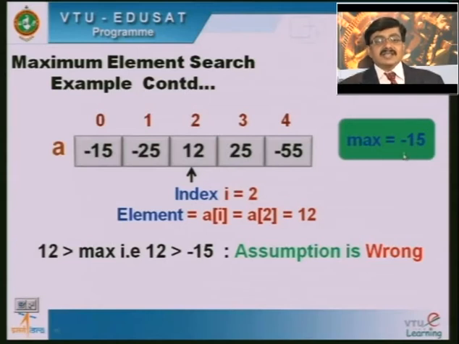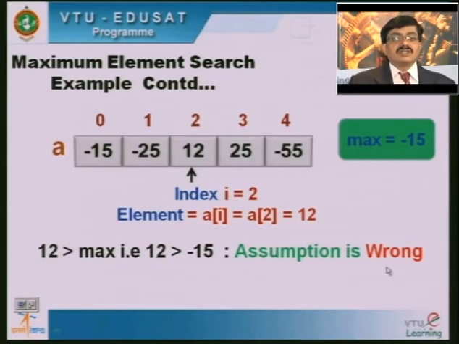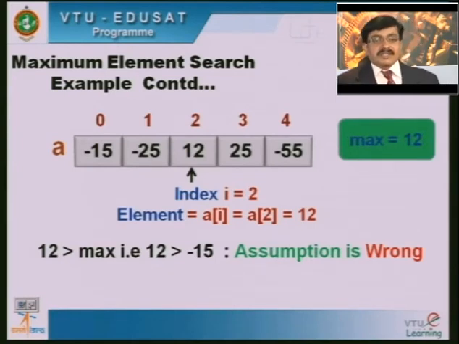Our assumption is that the max value is minus 15, and this 12 is greater than this assumed max value. So, we conclude that the assumption is wrong. When the assumption is wrong, we update the max value to the current value, whichever we are getting as the maximum element. So, after this we will be updating max value to 12.